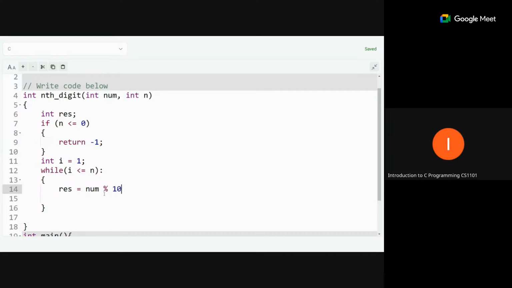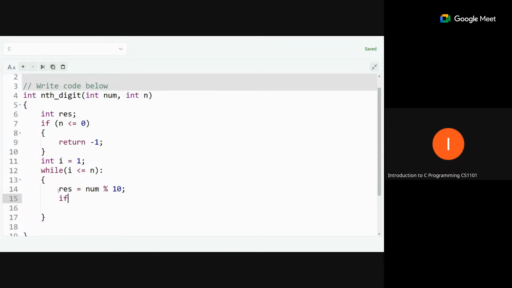So we are getting the remainder from this, and we will also check if our iteration number is equal to the current n number. Then we can directly stop the process and return the answer.